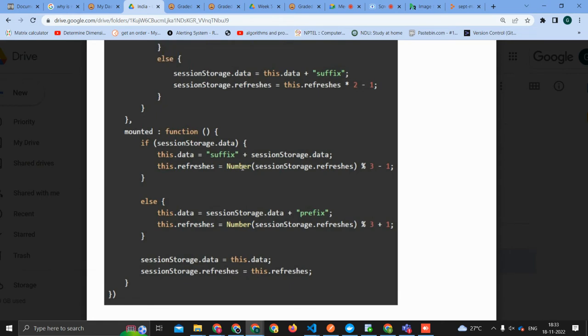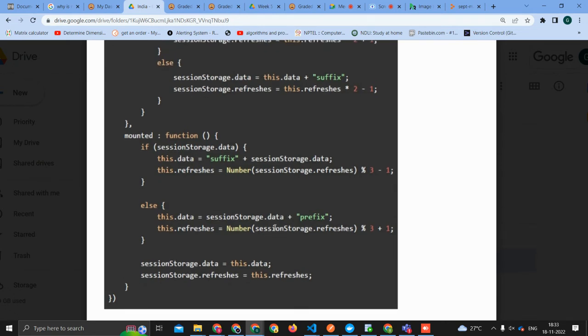But there is nothing in session storage. Should we go to suffix plus session storage data? Maybe somewhere in mounted, initially, but after refresh, after a single refresh. So initially, what we will get is something undefined. We don't know what it is because we have not clicked, so nothing has gone into storage data. So it is sort of undefined, probably.